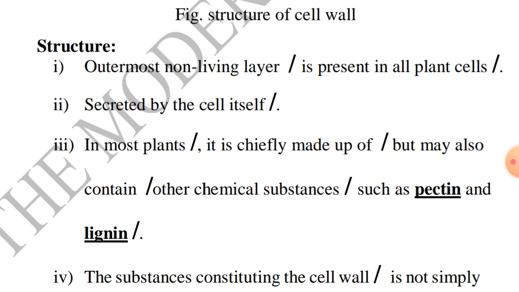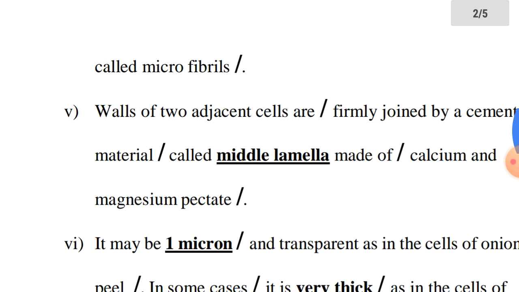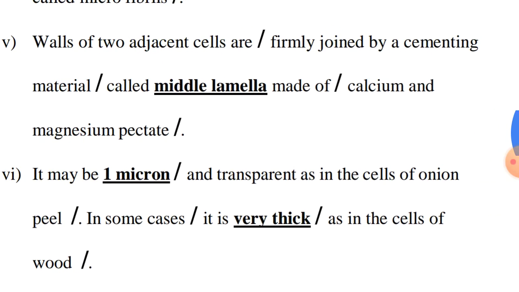Okay. Next, walls of two adjacent cells are firmly joined by a cementing material called middle lamella, made up of calcium and magnesium pectate. It may be 1 micron and transparent as in the cells of onion peel. In some cases, it is very thick as in the cells of wood.